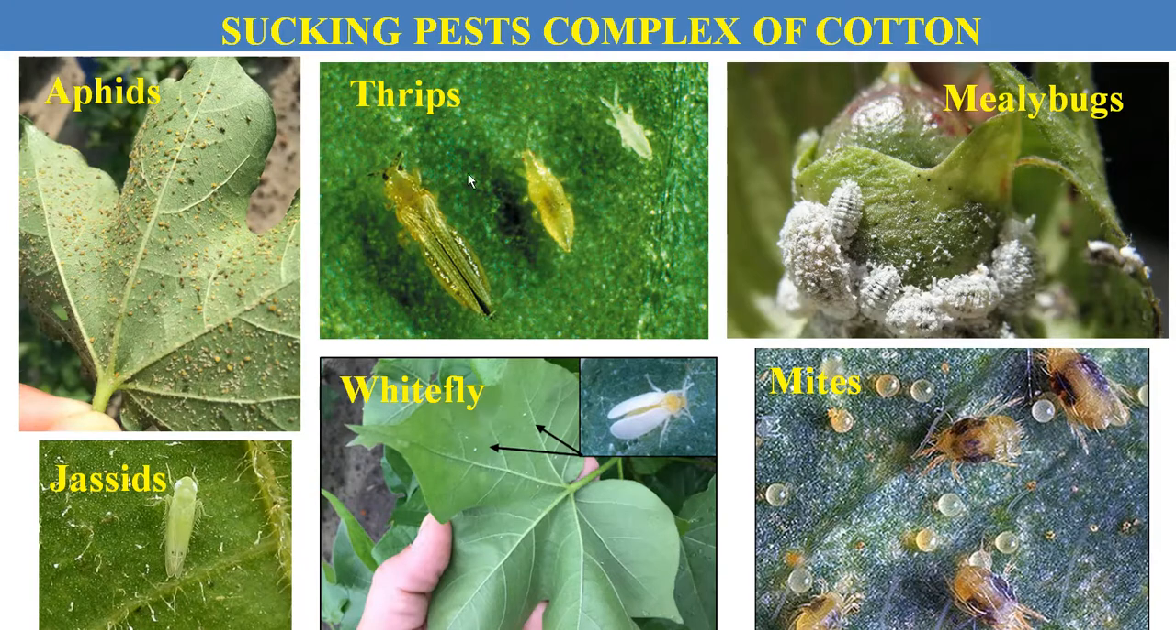It includes aphids, thrips, mealybugs, jassids, whitefly, and the mites. And mite is the non-insect pest, which does not come under the class Insecta, hence known as a non-insect pest. So let us start with the sucking pest complex of cotton.